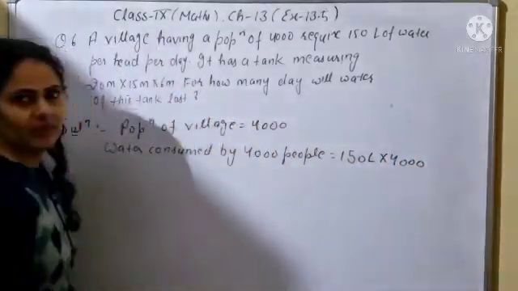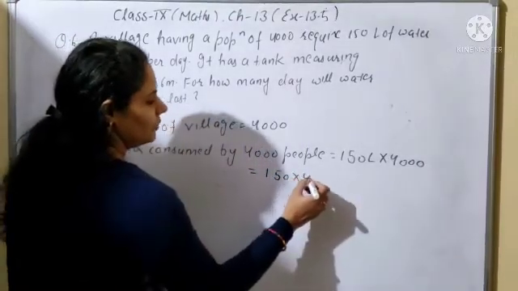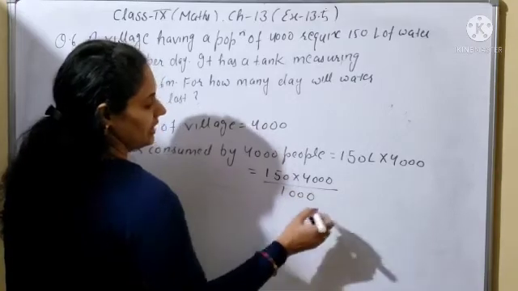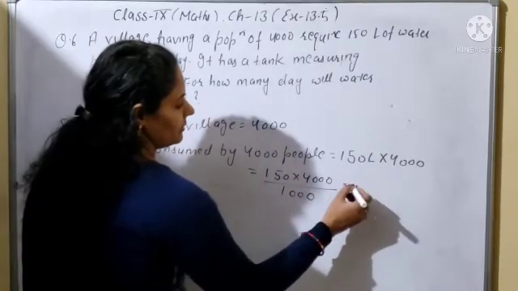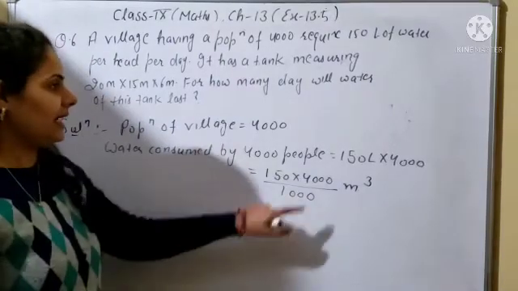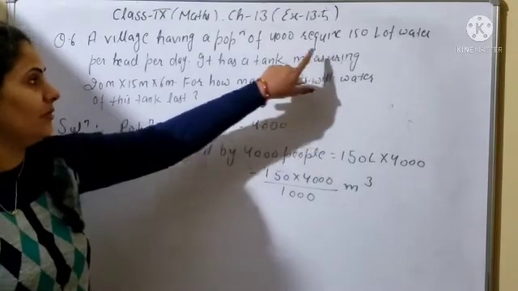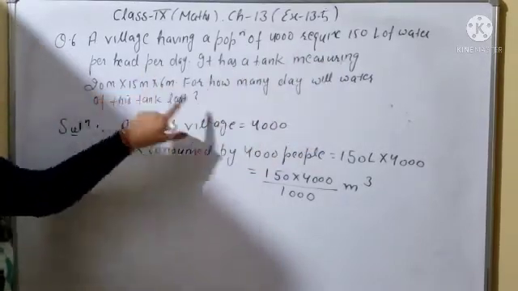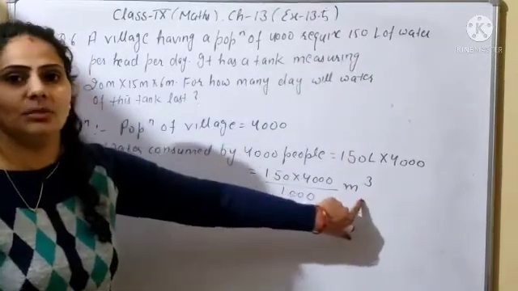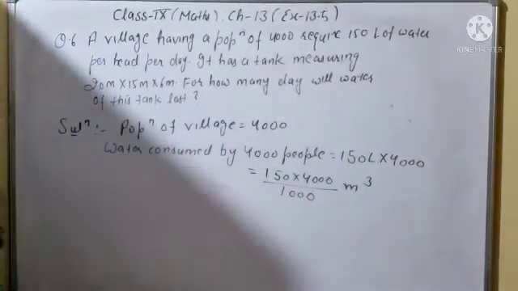Clear? Now you will convert it into cubic meters, so it will be 150 multiplied by 4,000 and divided by 1,000. This will be in meter cube. This is the water consumed by 4,000 people in 1 day. The water is given in liters, and when converting it into meter cube, 1 meter cube is equal to 1,000 liters, so divide by 1,000.